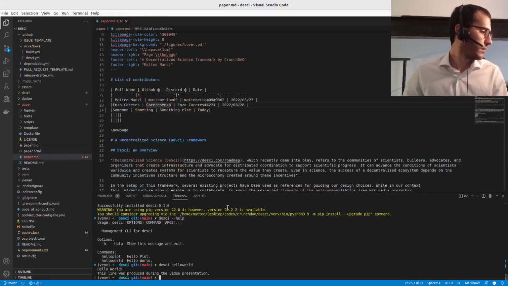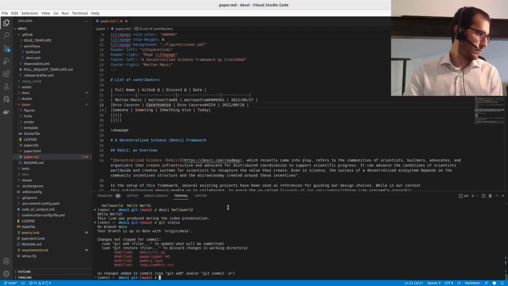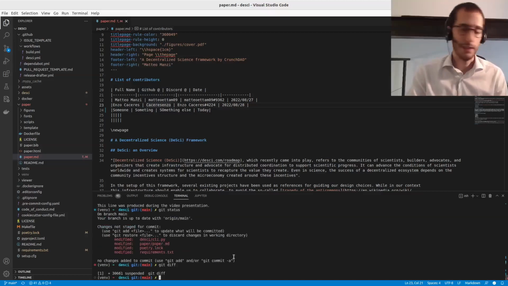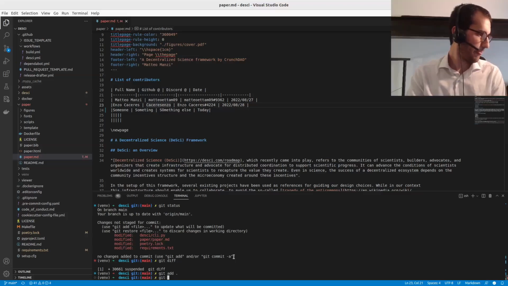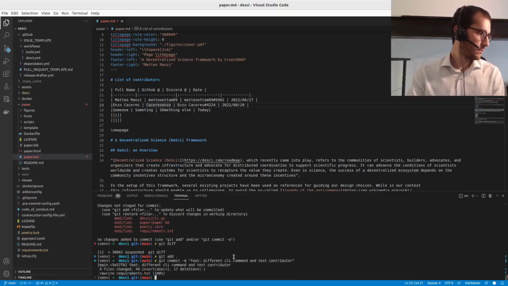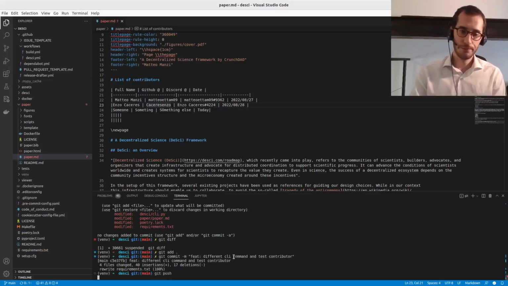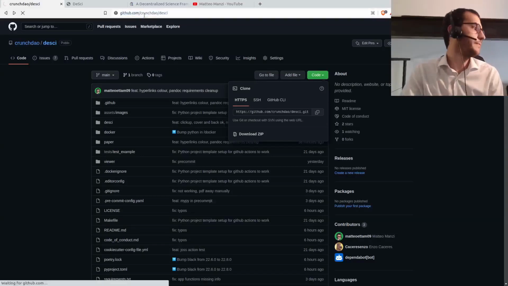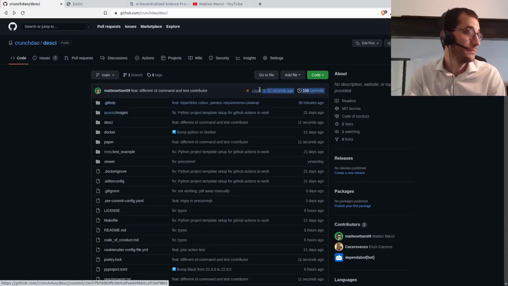So if I want to push these modifications, of course I modified also the command line interface. So let's add everything. We have a feature, a new command, and a test contributor. We can push, and you see that this push is now here, 11 seconds ago. You see there's an action.